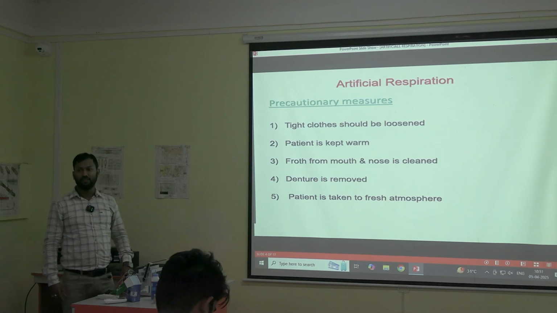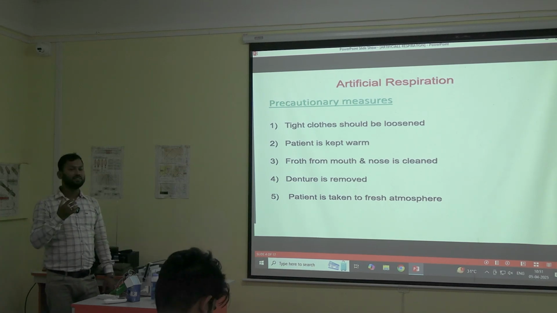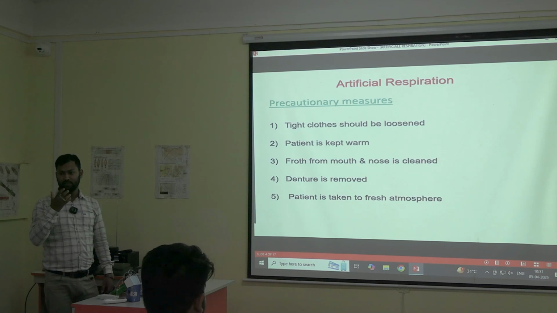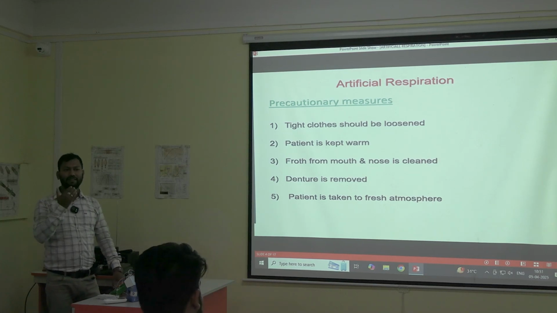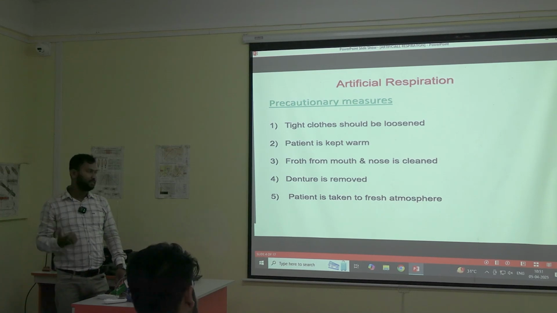So these things have to be cleared first. Then dentures are removed. Denture means artificial teeth, because someone might have dentures, they might have some teeth in the upper jaw, in the lower jaw. So that might be having some dentures.